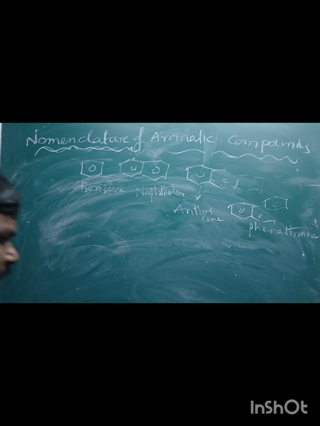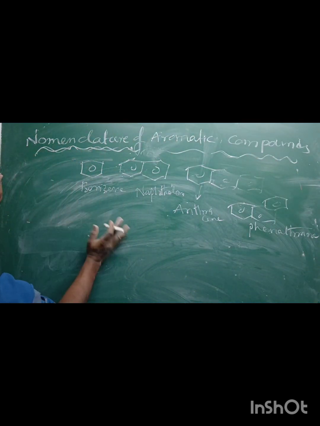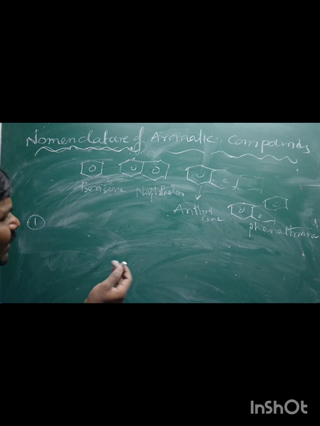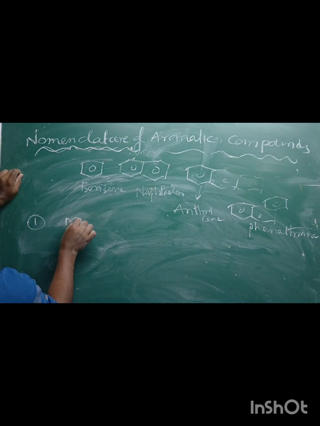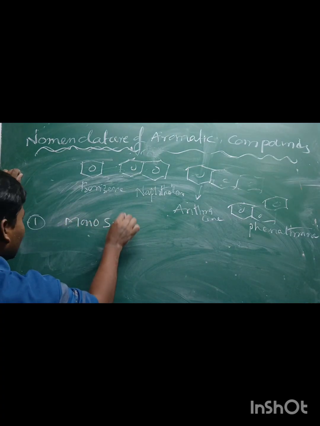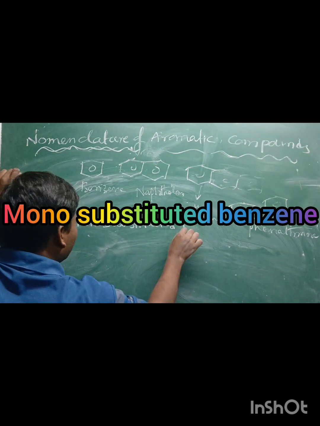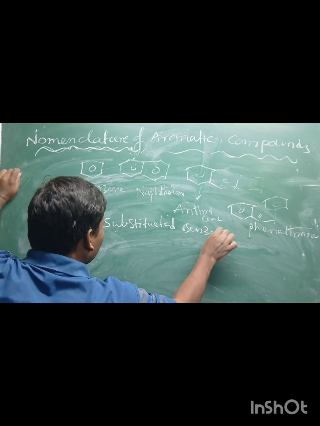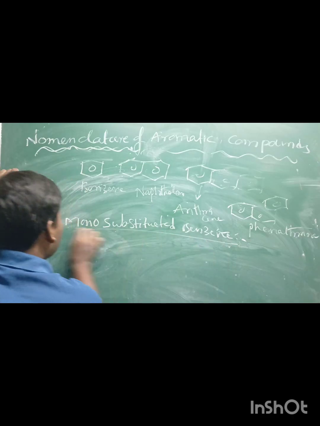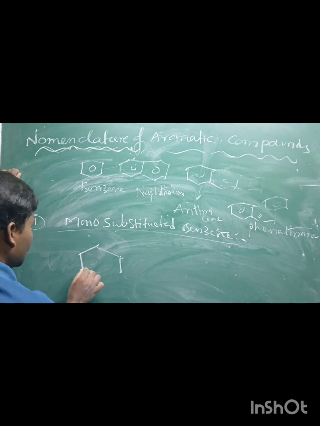Now, if the aromatic compound contains at least one substituent, rule number 1 here: if the aromatic compound contains only one substituent, it is called monosubstituted benzene. That is nothing but when the benzene ring contains one substituent.